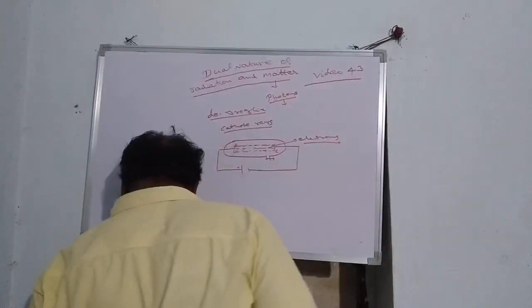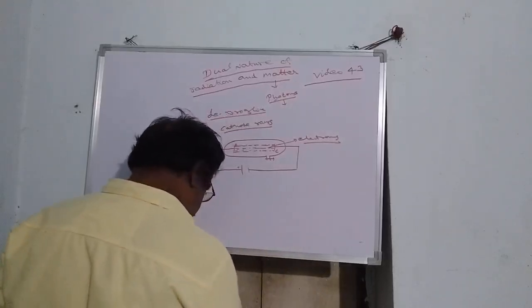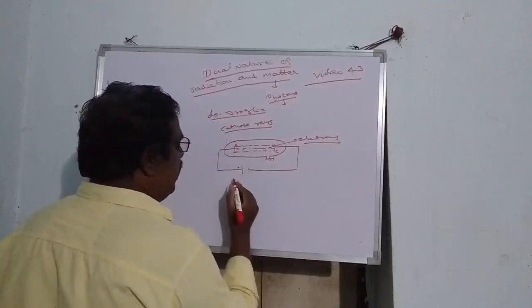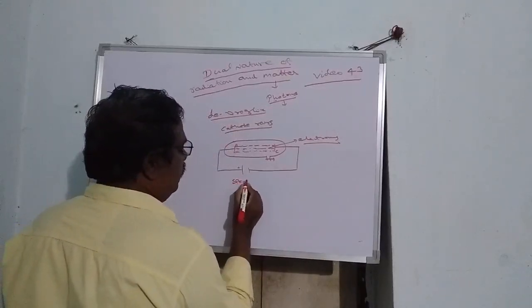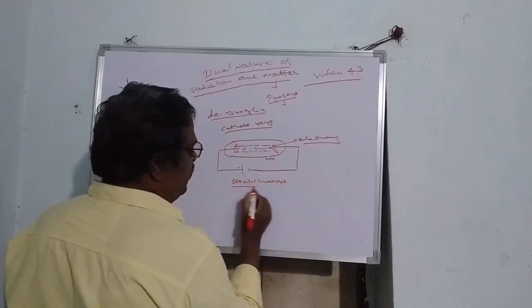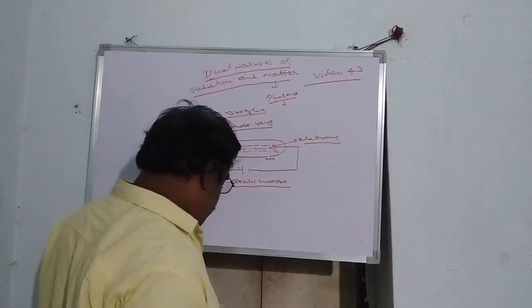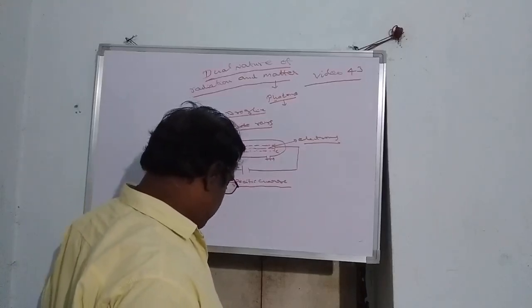Okay, next one, specific charge. What is the specific charge? The ratio of charge to the mass of a particle.